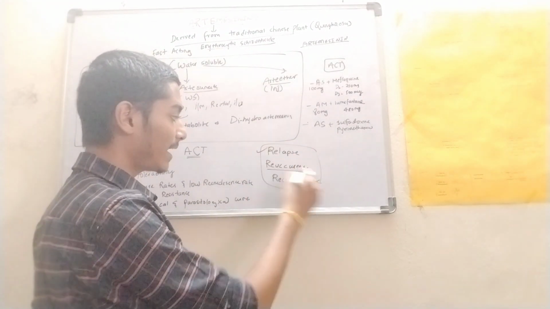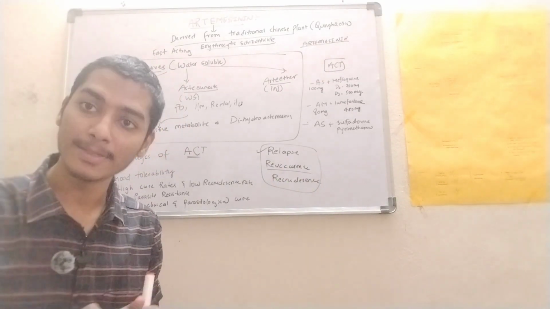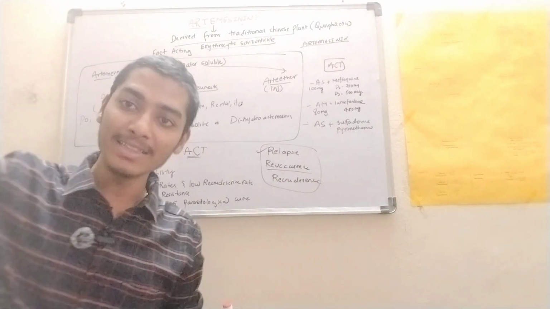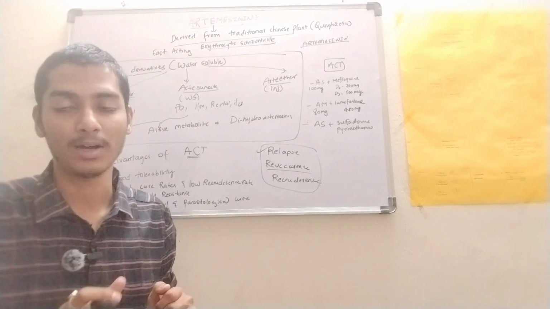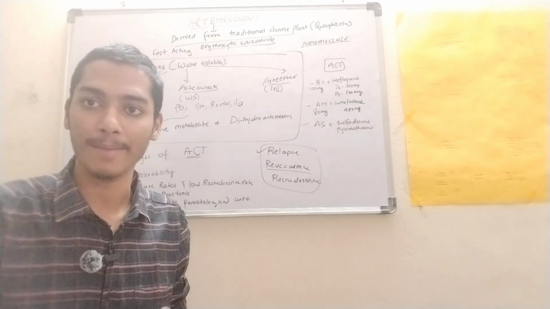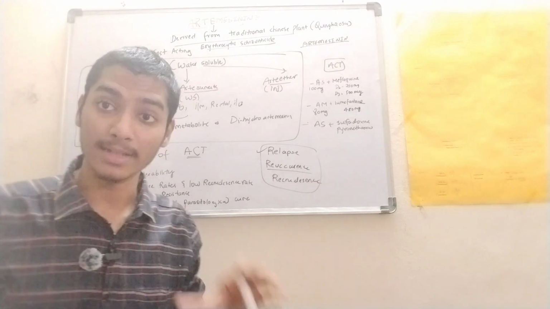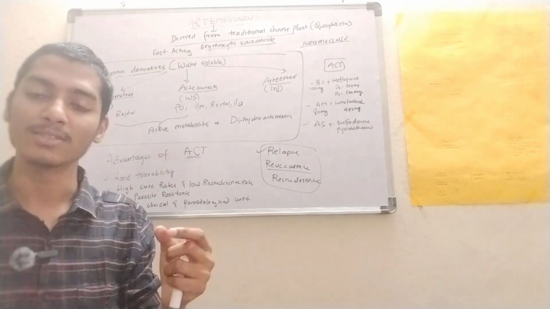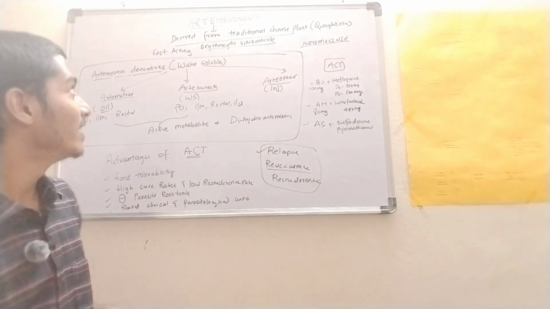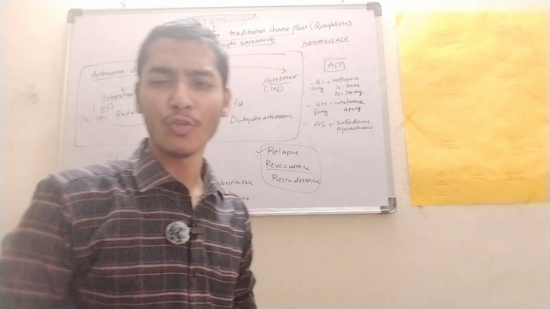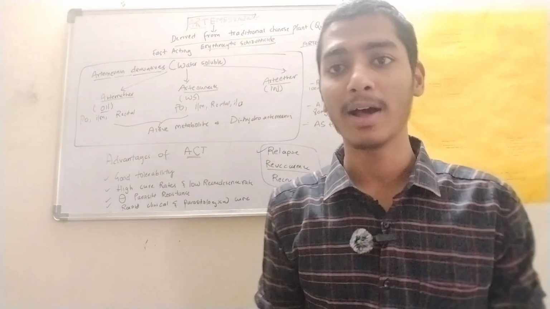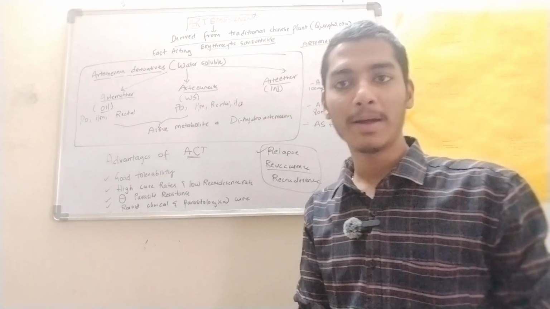What is recurrence? Recurrence is nothing but relapse and recrudescence. That is, again the mosquito comes and bites the human being, and he is infected again with malaria. So that comes under recurrence. Whereas recrudescence is seen with artemisinin and falciparum malaria. We use artemisinin in complicated and also uncomplicated falciparum malaria, right?